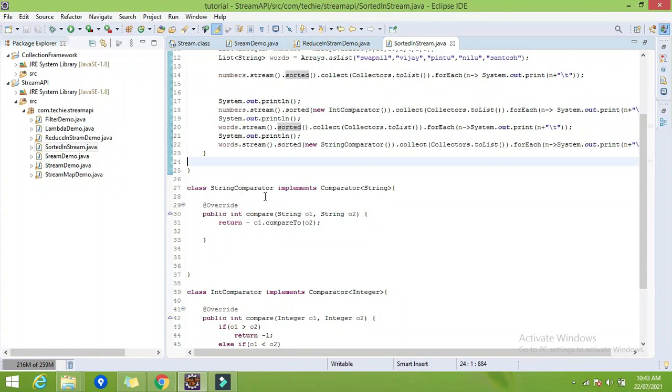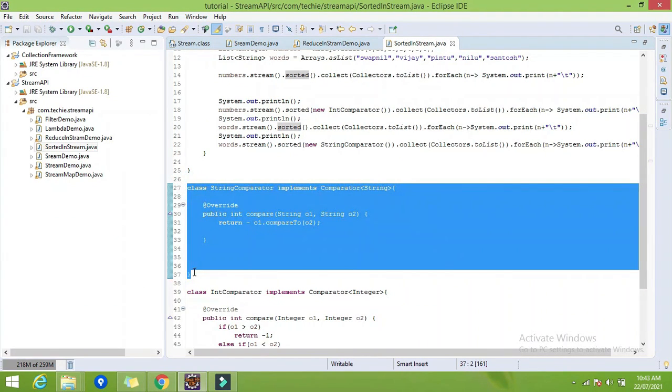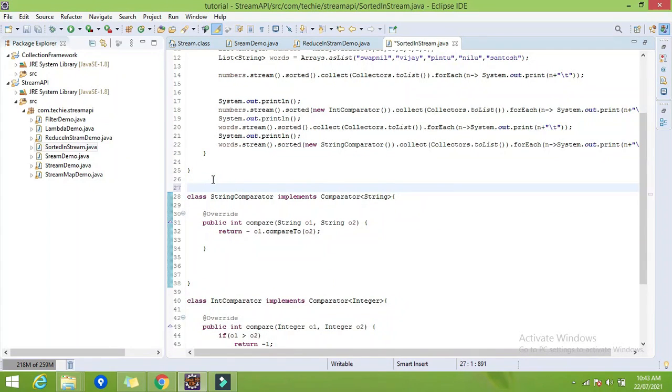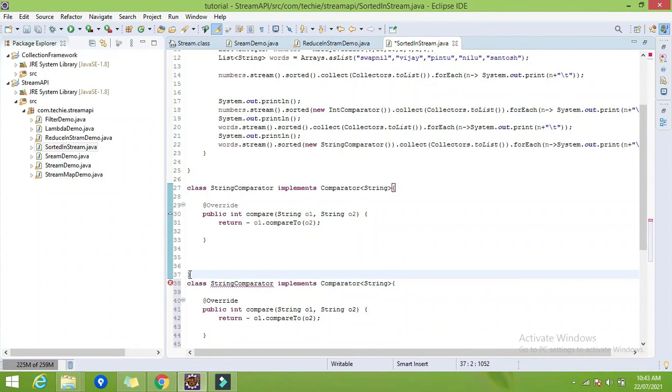I want to sort according to the length of the string.